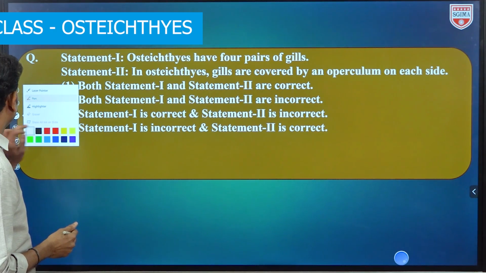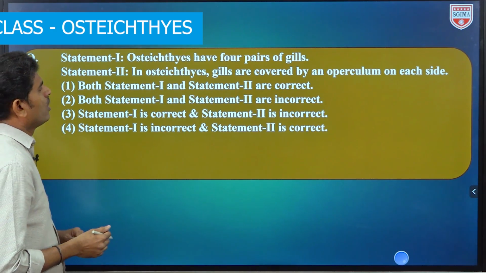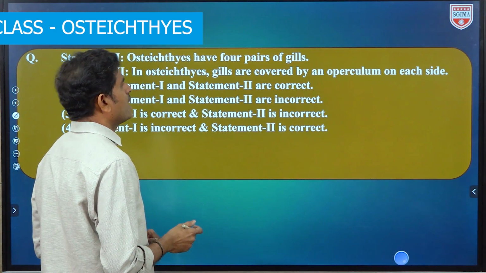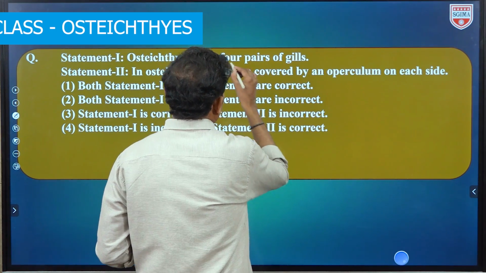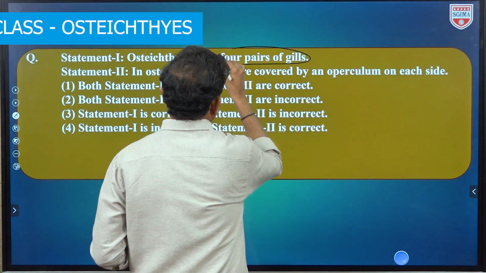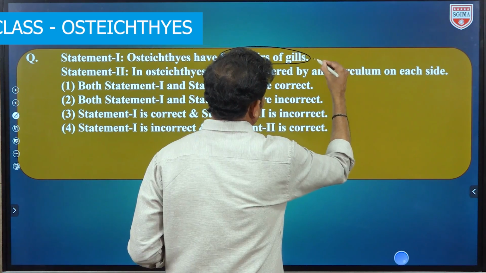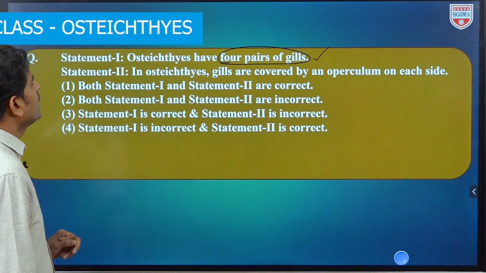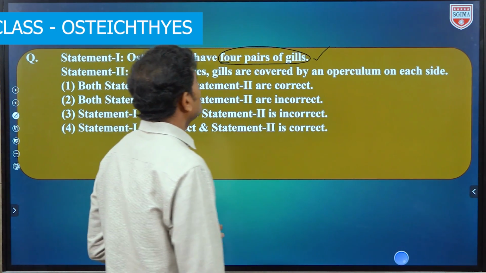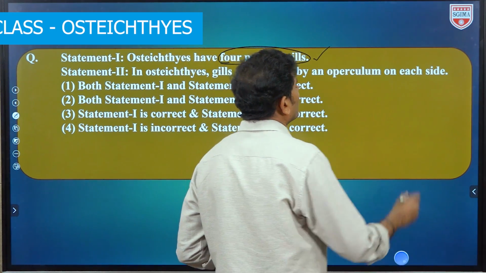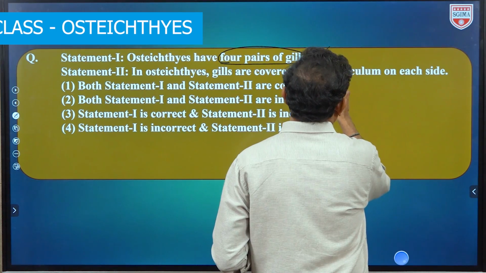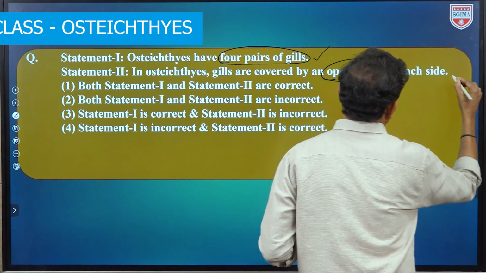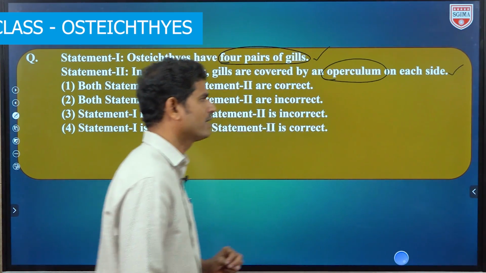Statement 1. Osteichthyes fishes have four pairs of gills. So 4 pairs of gills in Osteichthyes fishes, correct only. Next one, statement 2. In Osteichthyes fishes, gills are covered by operculum on each side. This is also exactly correct.